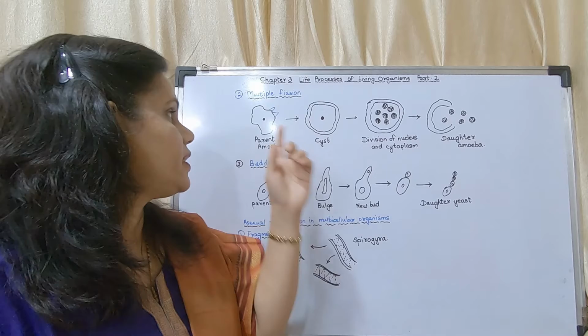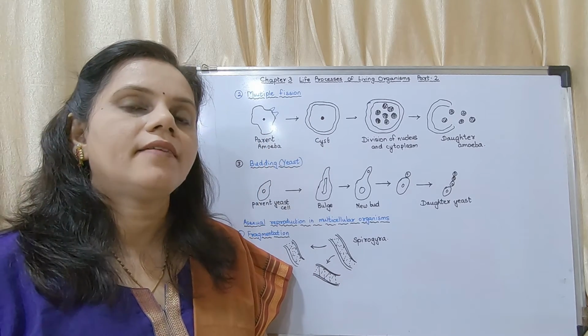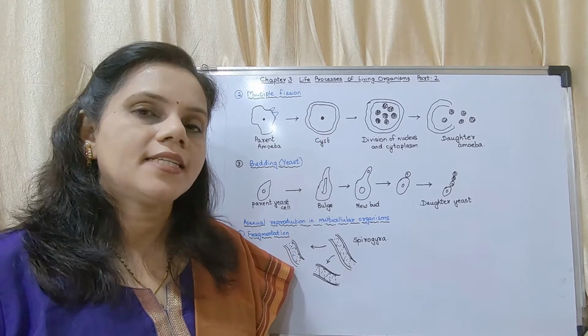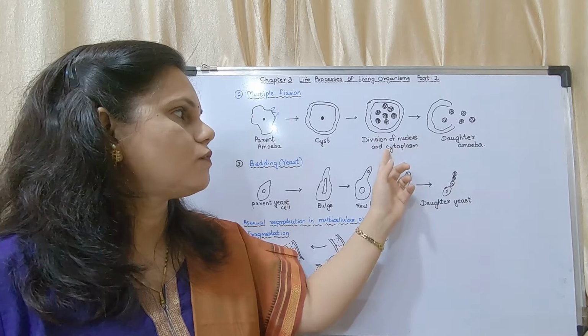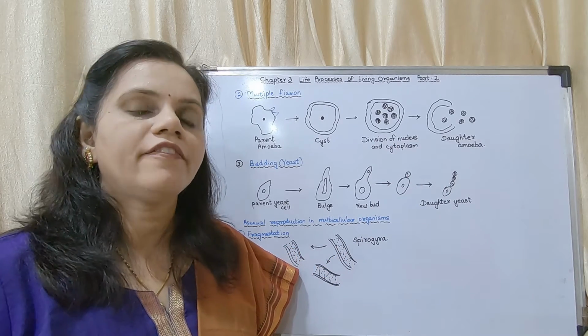I repeat, first the parent amoeba shrinks its pseudopodia, develops a wall around it and gets converted into a cyst. Inside the cyst, there is division of nucleus and cytoplasm, and several nuclei are formed.